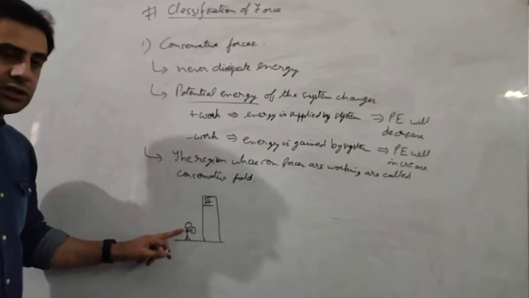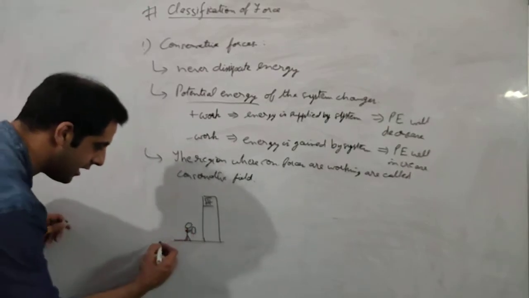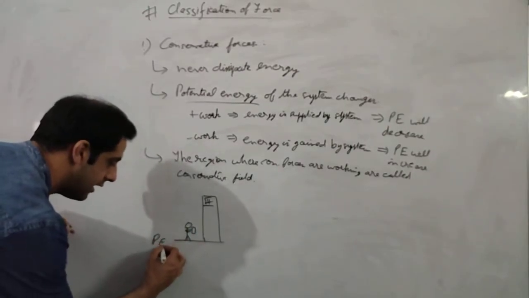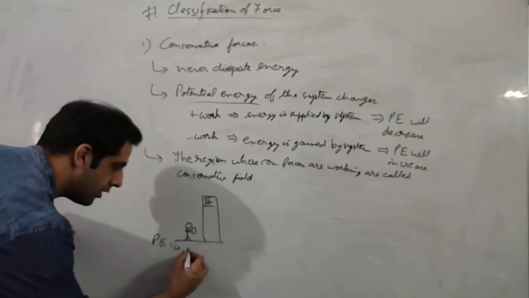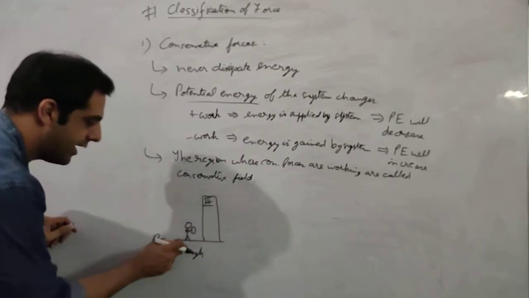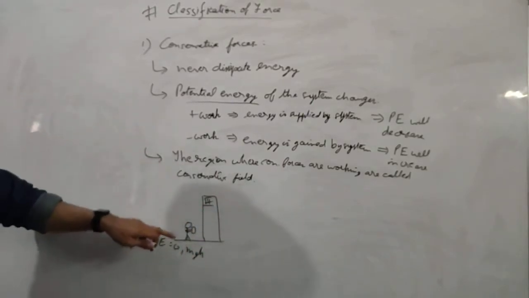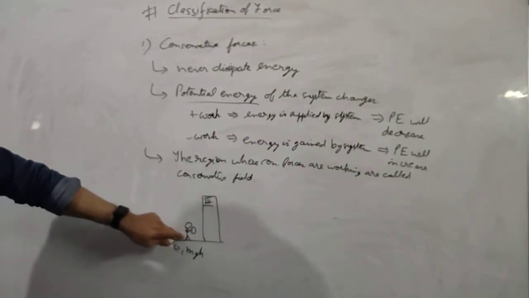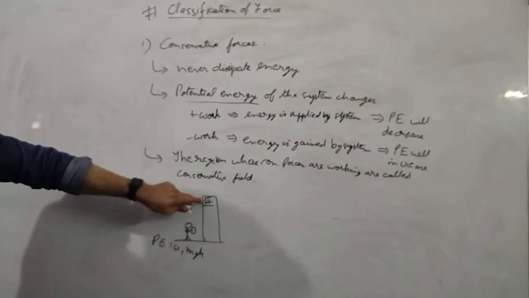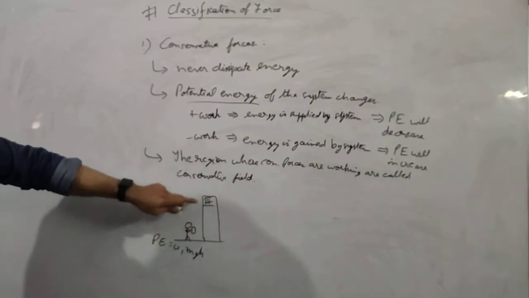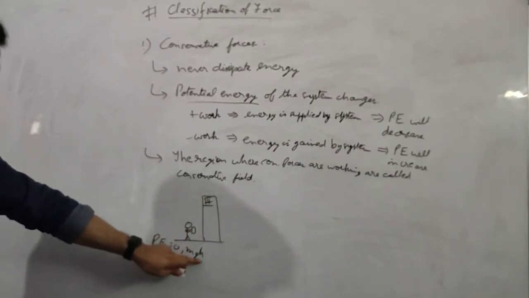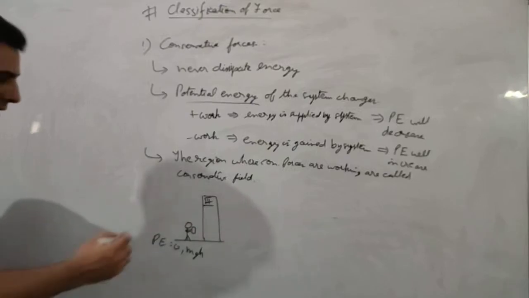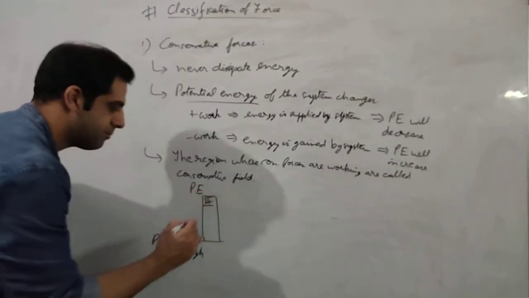So if the initial position is on the ground, we can say that here the potential energy, let us say, is 0, because it is equal to mgh and height is 0 on the ground. So let us say potential energy is 0 at this point. Now if we bring this box from here to the third floor of the building, then there will be some change in the potential energy because the height will increase. So there will be some value of potential energy at this point.